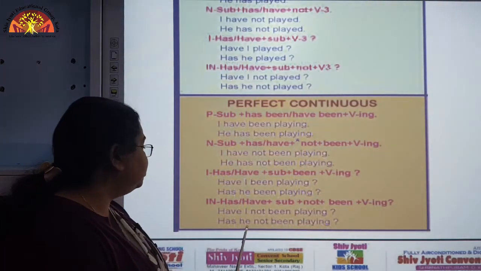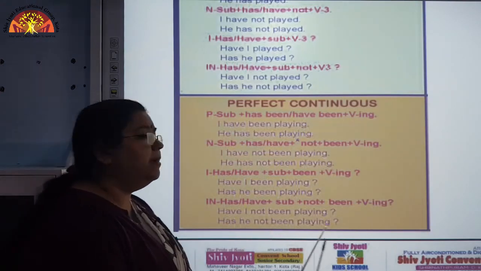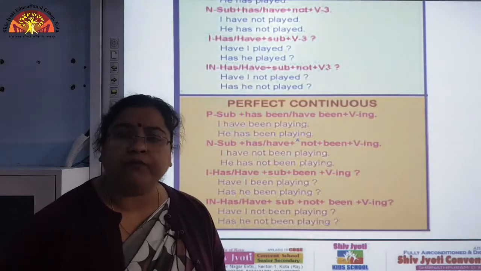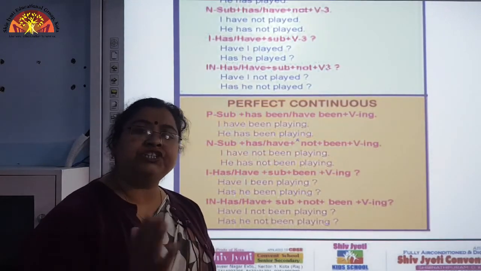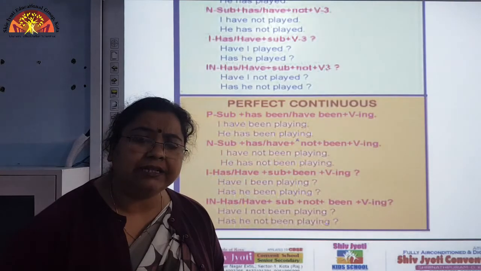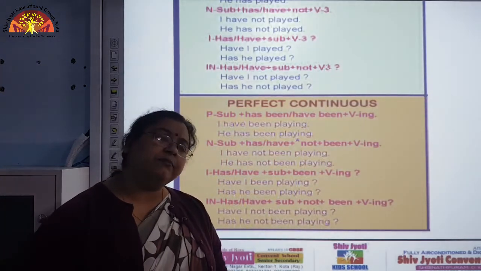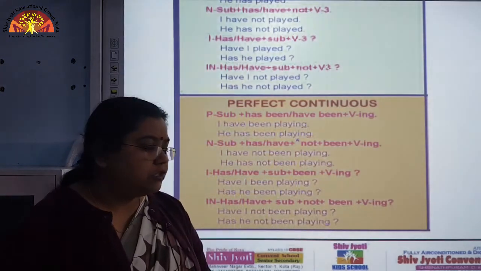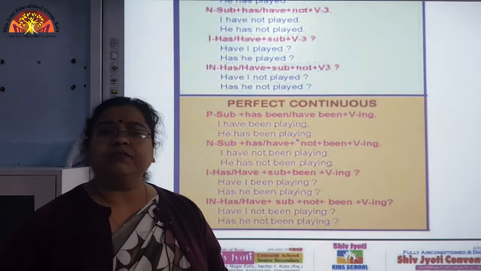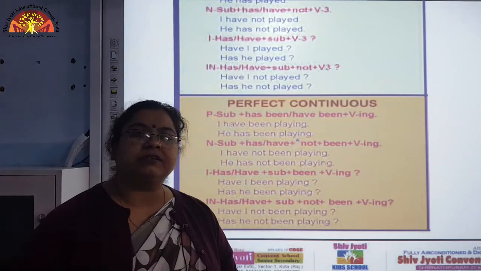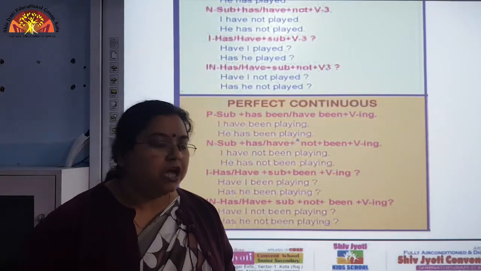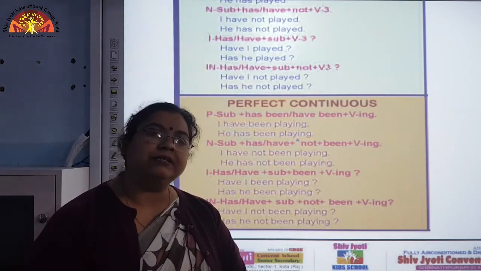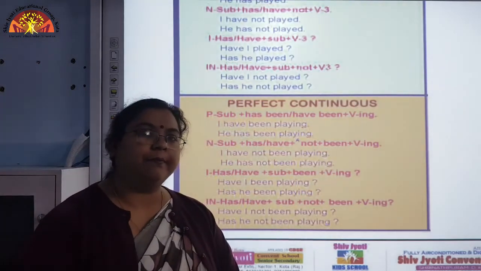Has he not been playing? Has she not been cooking food? Or has she not been writing a letter? Like this. So, we will frame the interrogative negative sentence in this manner. Now, these were a few of the structures which we have discussed under present tense. Now, to move further, we will discuss the next tense, that is the past tense.